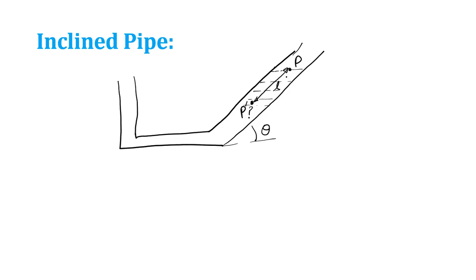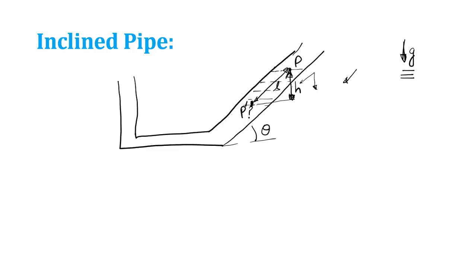It is a very simple concept. Whatever I have explained in the previous case is valid in this case also. Here also the acceleration due to gravity is vertical, so the weight of the fluid will not apply in this direction, it will apply in this direction only. The actual height that contributes to the weight between these 2 points is this height, because acceleration due to gravity is vertical.